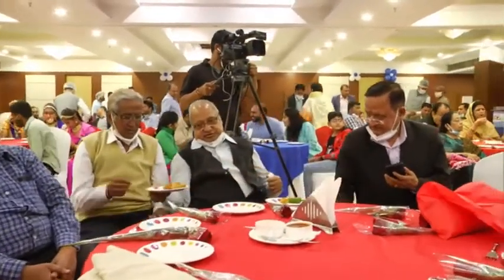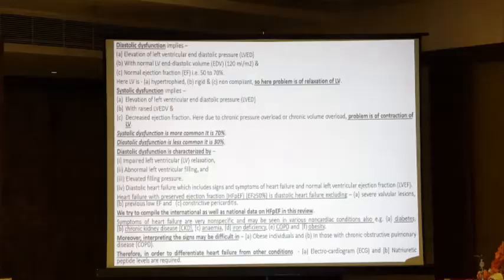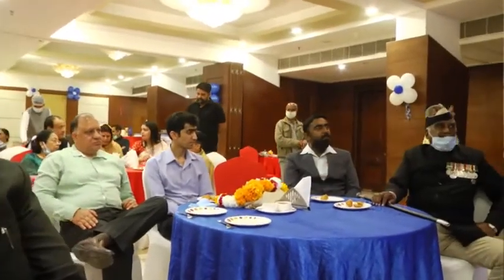It is diastolic heart failure, excluding what? Exclude severe valvular lesions, previous low ejection fraction, then constrictive pericarditis. We try to compile the international as well as national data on preserved ejection fraction in this review.